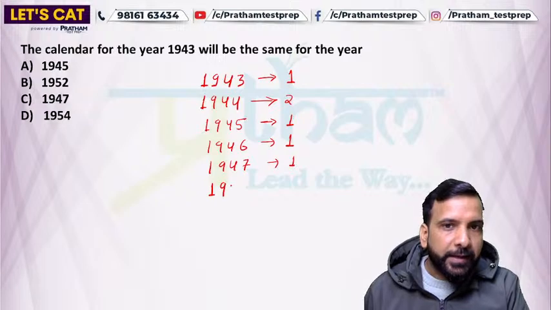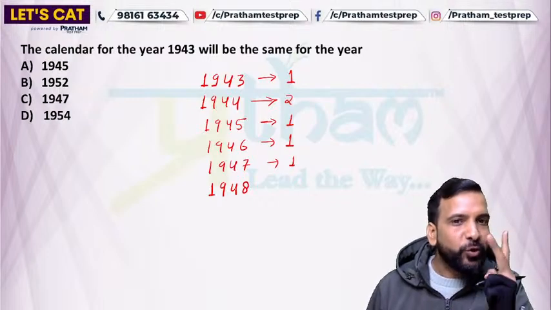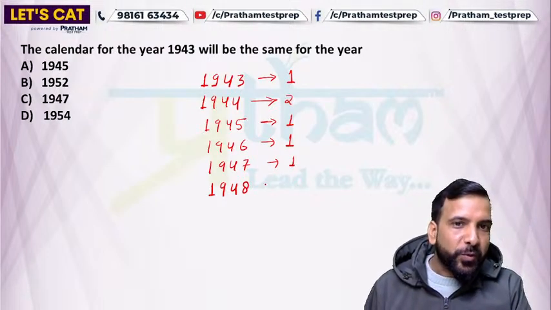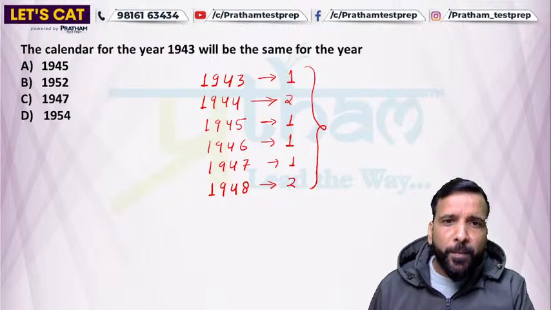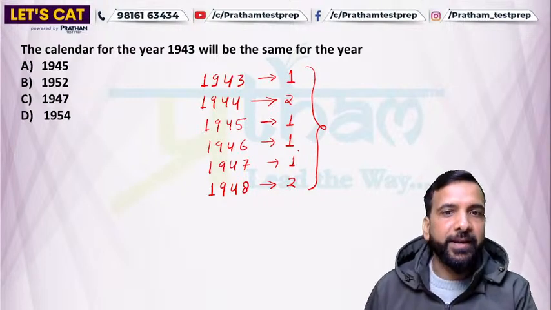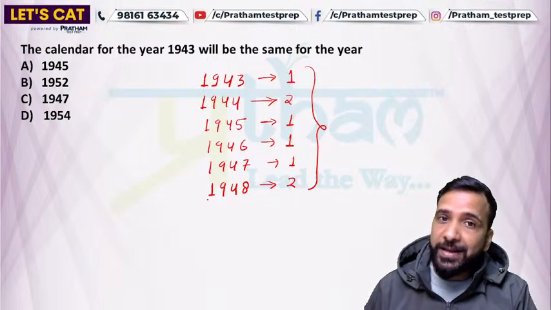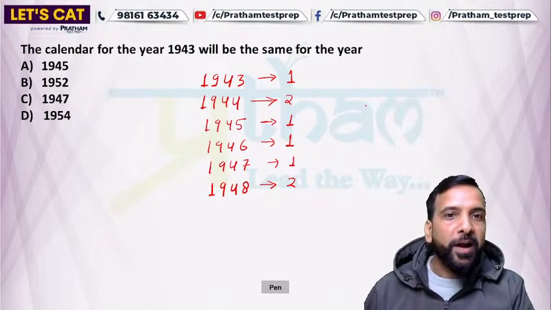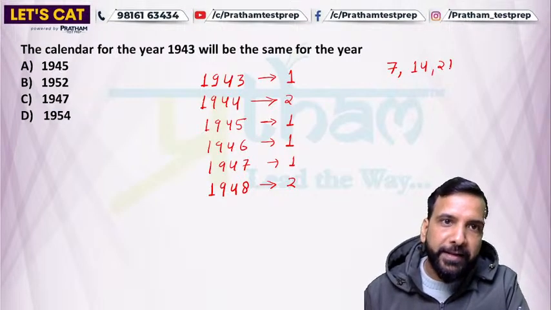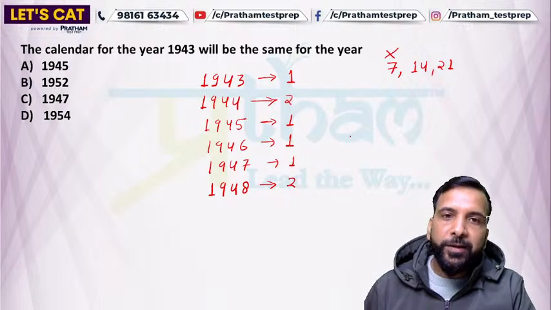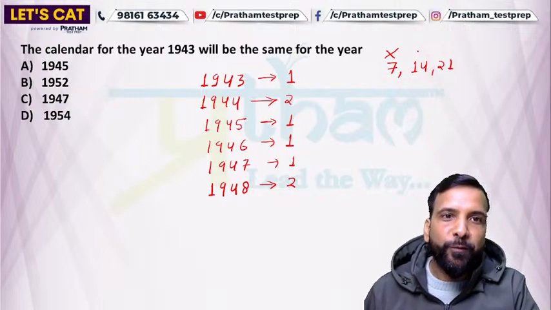So next year is 1948, and 1948 is a leap year, and a leap year has 2 odd days. So here we have 2, and the problem is if you sum it now, you will find 8. You did not get 7. After 6 the sum directly becomes 8. So now you will not find the same calendar in the next year, right? So what do we have to do? I told you repetition happens after how many days? It happens after 7 days, also after 14 days, also after 21 days, right? So 7 was not possible because after 6 it directly became 8, since 48 is a leap year having 2 odd days. So now look for 14.